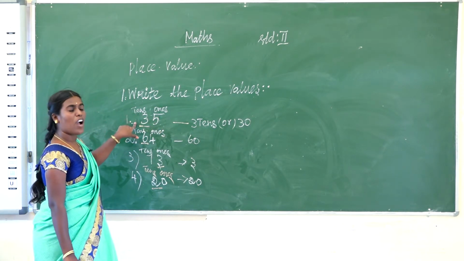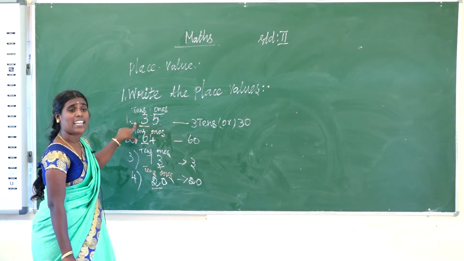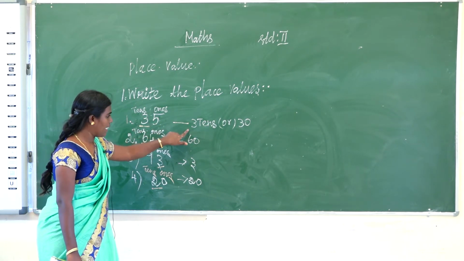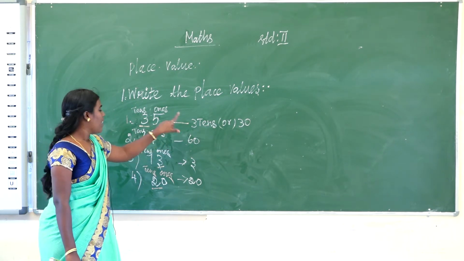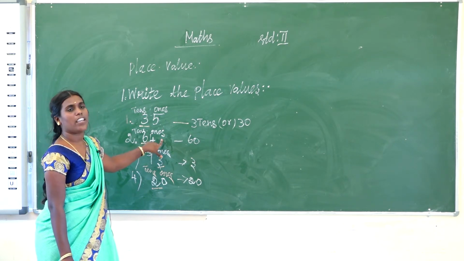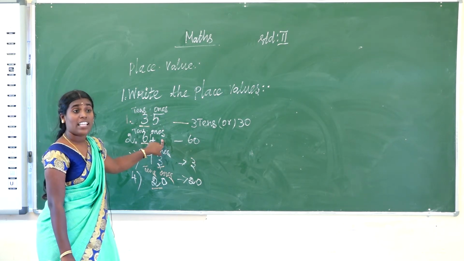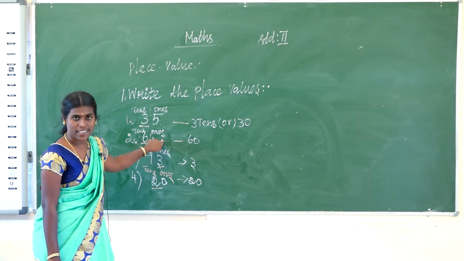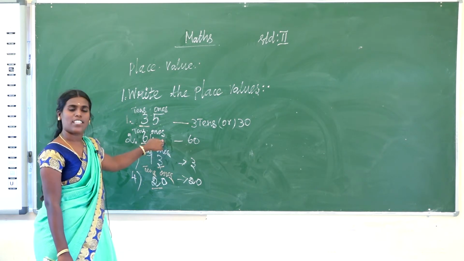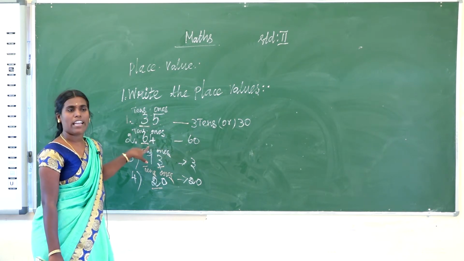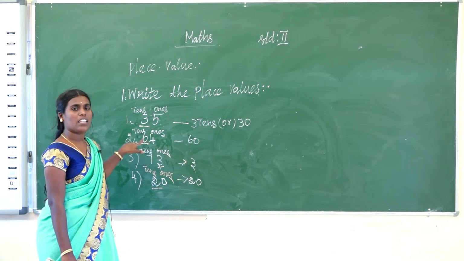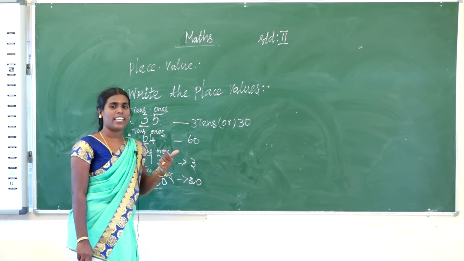That is the ones place, that is the tens place. So in the tens place, how many tens is that? 3 tens are 30. Easy. Next, you first identify the place. அது எந்த பிளேஸ்ல இருக்கு? ones placeல இருக்கா? tens placeல இருக்கா? First you identify, then you find the value. Then it is very easy.